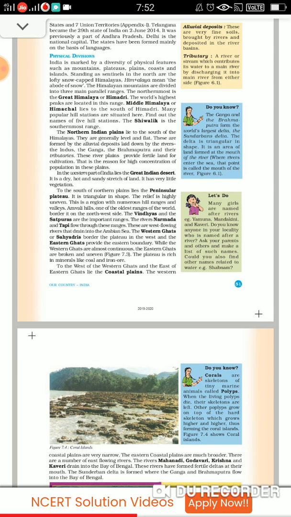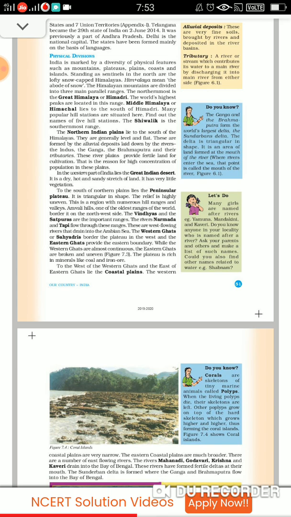The Great Himalayas, that is the northernmost, the upper part, that is the Himadri. Then comes the world's highest peak. They are located in the Great Himalayas in the Himadri. Then comes the middle ones, fine, which are just below the Greater Himalayas, in the south of the Greater Himalayas. Those are the middle. That's the Himachal. All the popular hill stations, they are situated in Himachal. Then comes the southernmost range, that is the Shivalik.